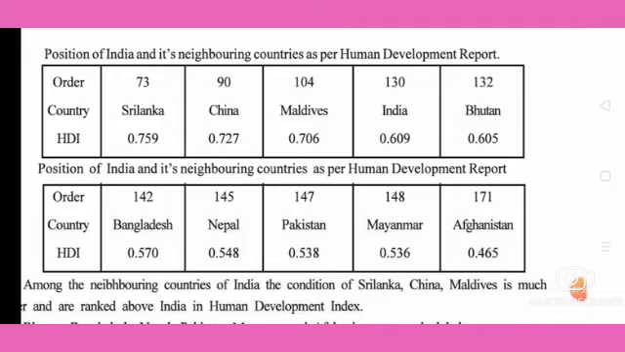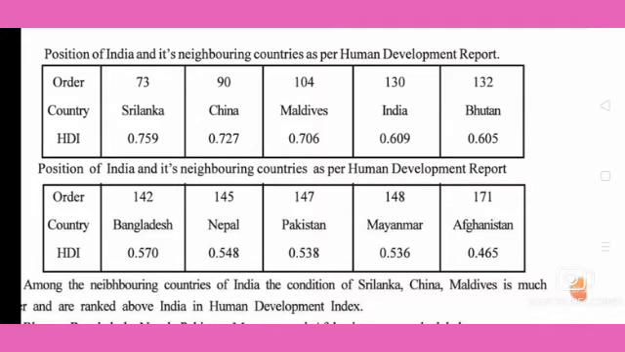Then the position of India and its neighboring countries as per the Human Development Report, we can see in order again. Then 142 Bangladesh, a neighboring country, that is 0.570. Then Nepal, 145 position, 0.548 above. Then the position for Pakistan, 147, 0.538. Then Myanmar, then it's going below, 148.